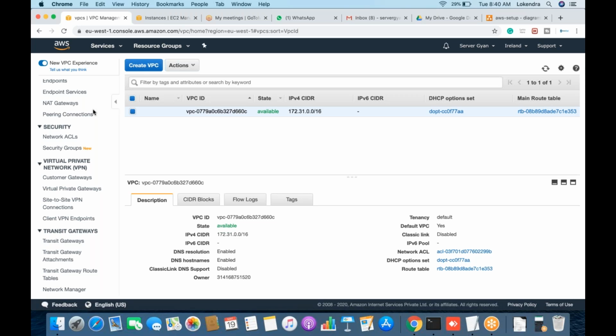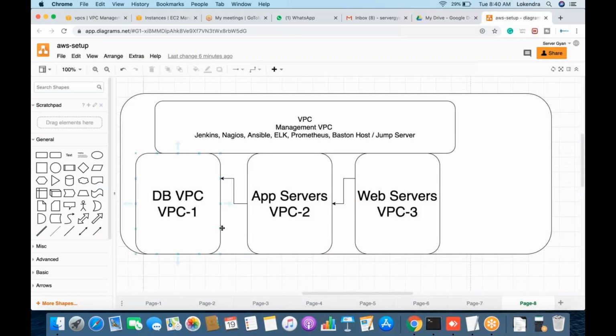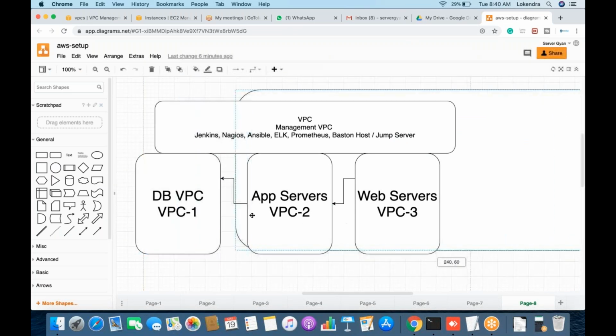For example, if you have more than 50 VPCs or maybe 100 VPCs within your environment, and you need to enable connectivity between all of them, as we were seeing here, DB VPC should be able to connect like this.